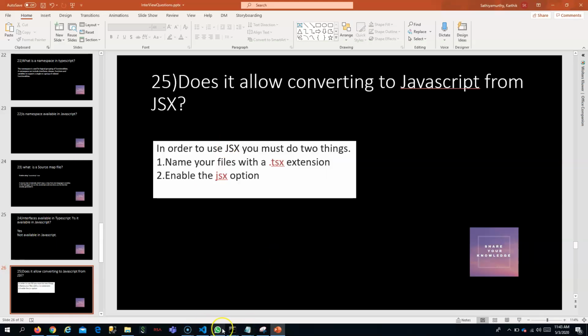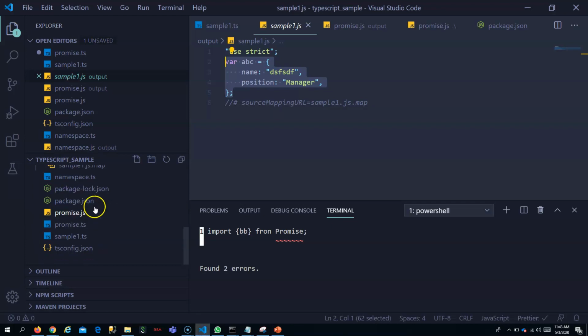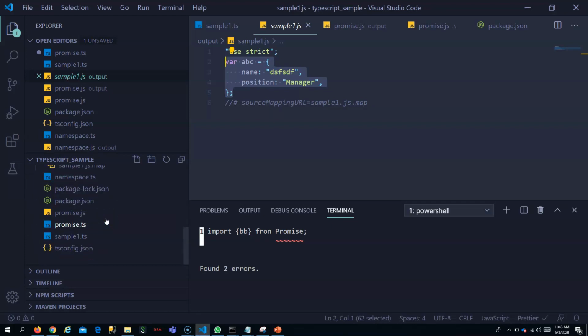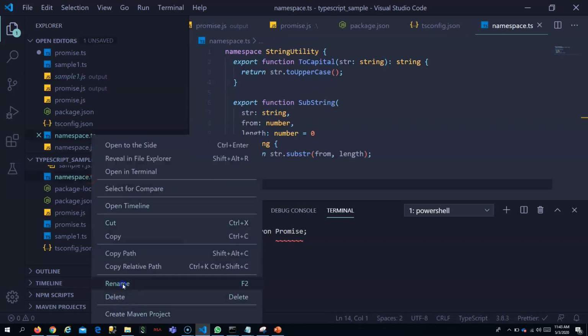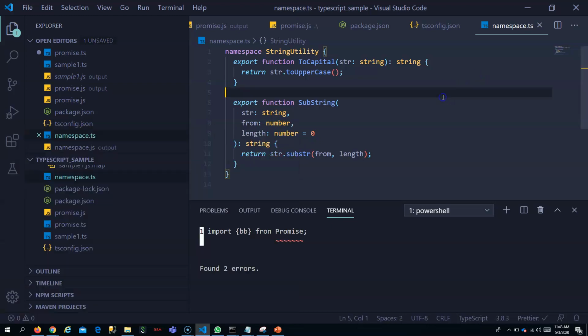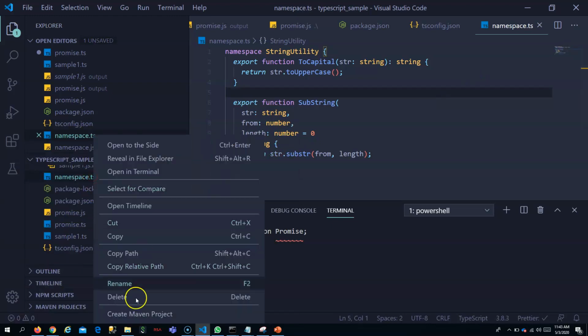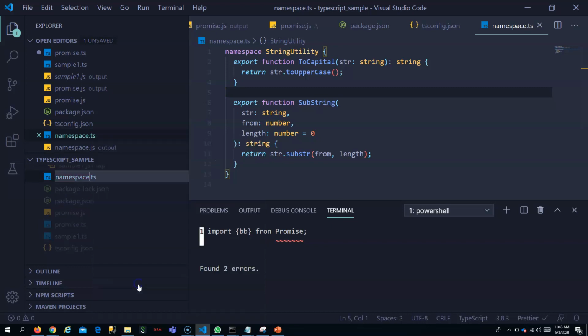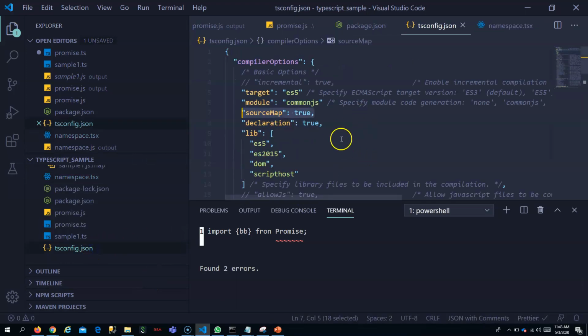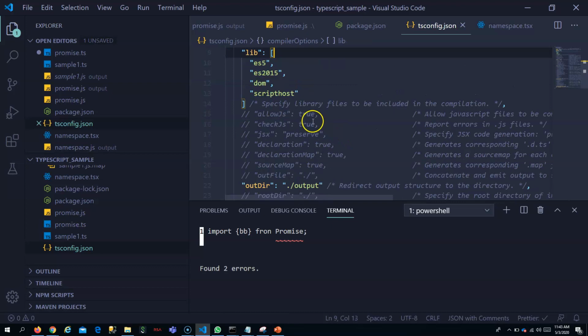So whenever you have JSX code and you want to convert it, you have to make the extension TSX, not only TS. You have to rename the extension as TSX, and your TS config should also mention the JSX option.